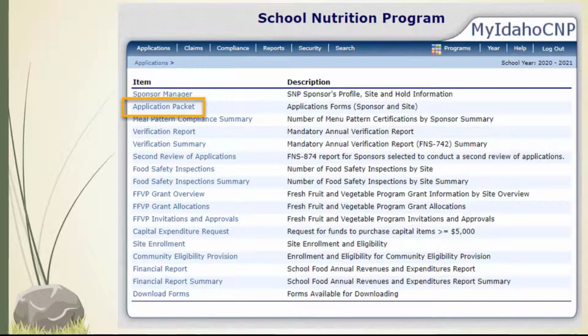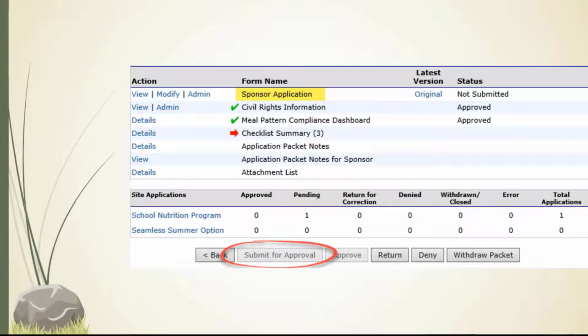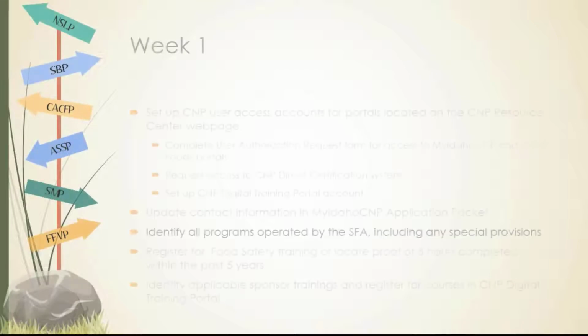Inside the application packet, select the sponsor application. Review all contact information and update as needed. Save all changes and click the red Submit for Approval button at the bottom of the packet so the application is submitted to the state agency to be reviewed for approval.